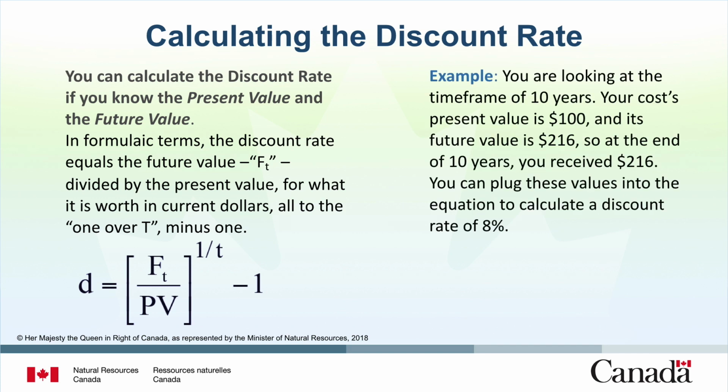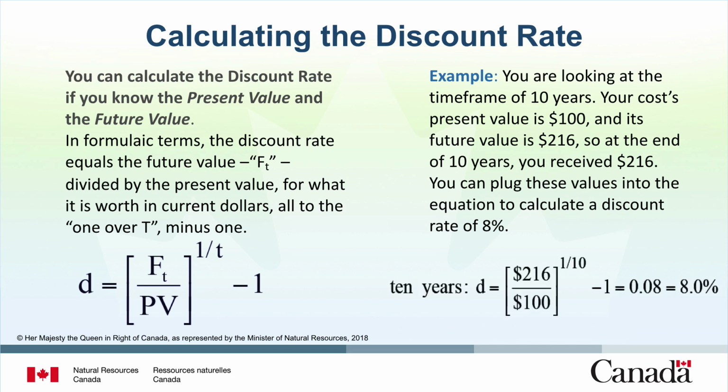As an example, assume you are looking at the time frame of 10 years. Your cost's present value is $100 and its future value is $216. So at the end of 10 years, you receive $216. You can plug these values into the equation to calculate a discount rate of 8%. In other words, if an item costs $100 this year and you get 8% on that value every year for the next 10 years, you will have $216 in 10 years.